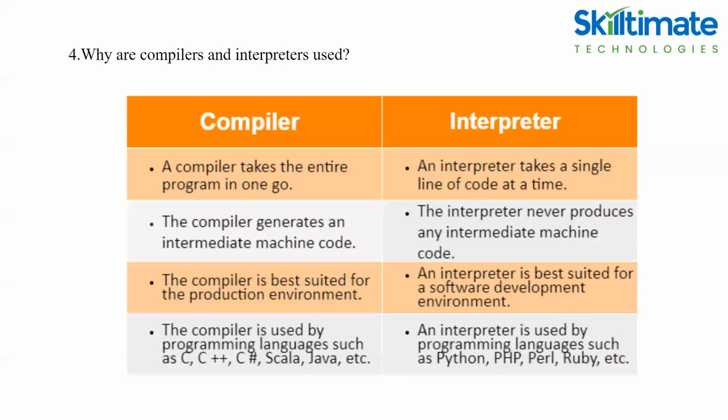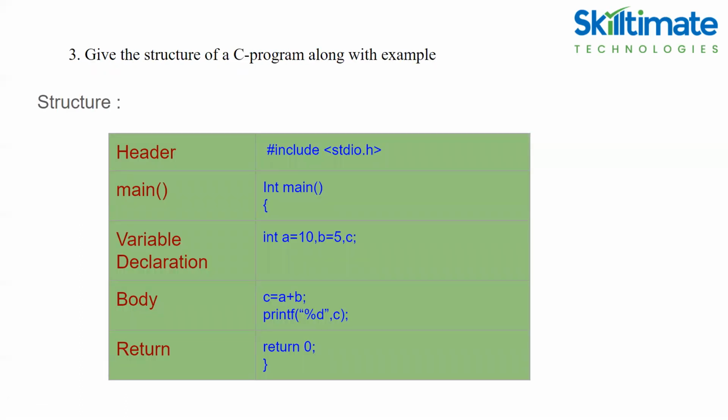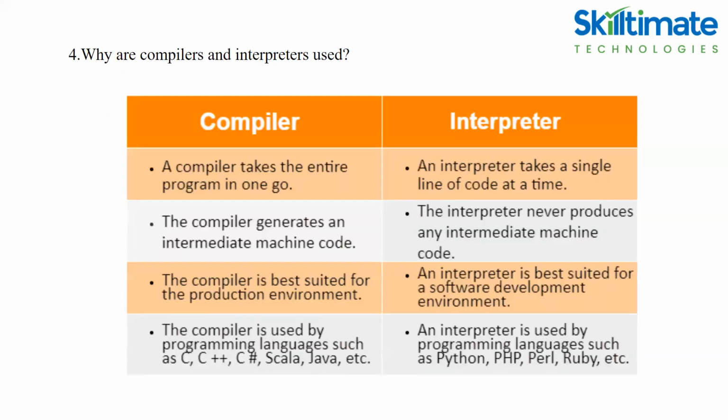And the fourth question, why are compilers and interpreters used? But what is a compiler? What is an interpreter? Compiler: a compiler takes the entire program in one step. See, here I have written this much program. First, I have to compile the program, then execute the program, right? So whenever I press Control F9, automatically it will execute the program. So before running the program, we have to compile it. Who will compile the program? Compiler. Compiler executes all the program at a time, but an interpreter takes a single line of code at a time.